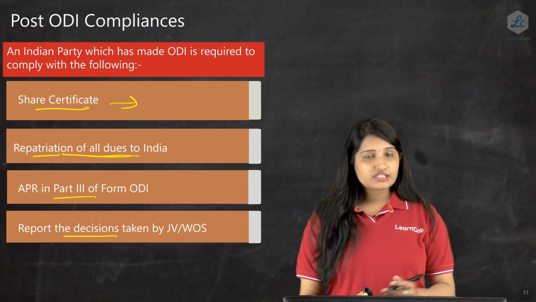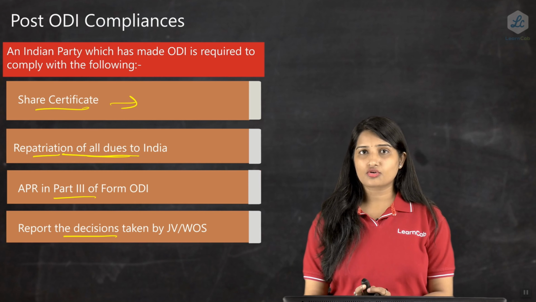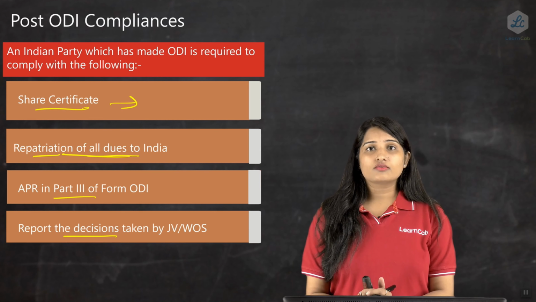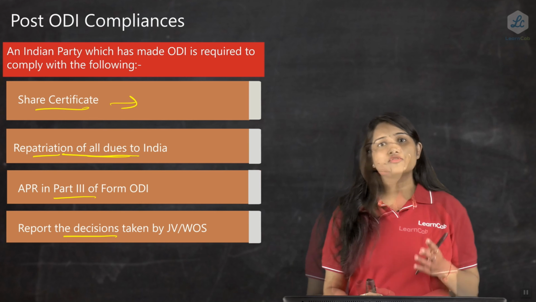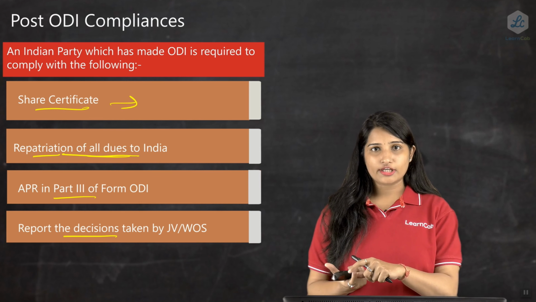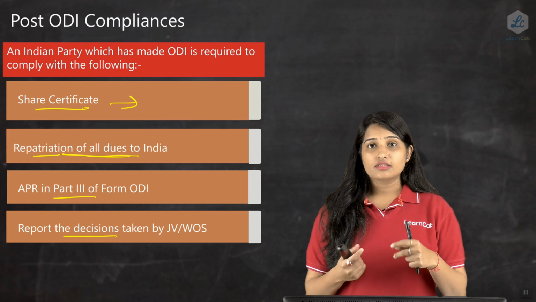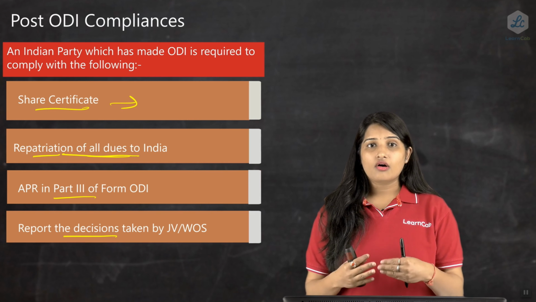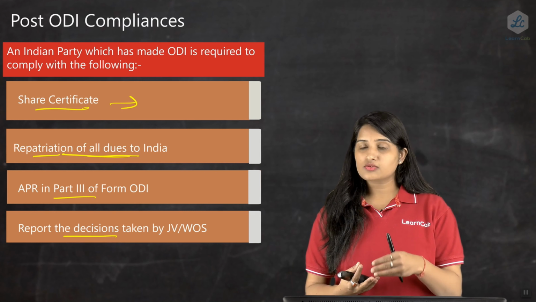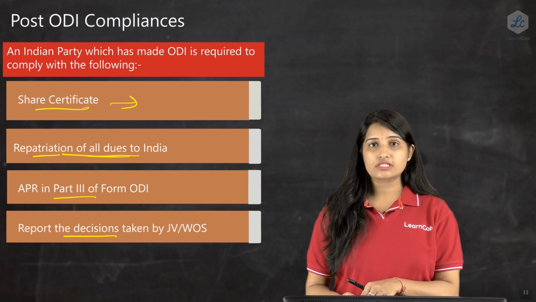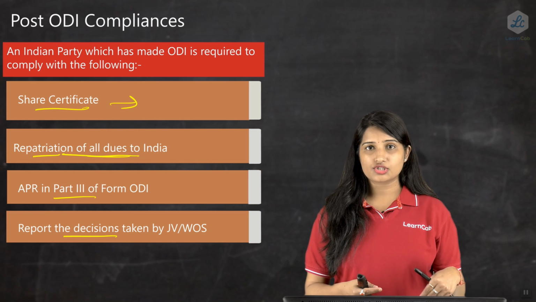Next is reporting of the decisions which are taken by a joint venture or a wholly owned subsidiary. For example, let's say the board members of the foreign company are changed, or the shareholding percentage is changed, or a few more shareholders have come into the overseas company and invested in it, and because of that the shareholding has changed.